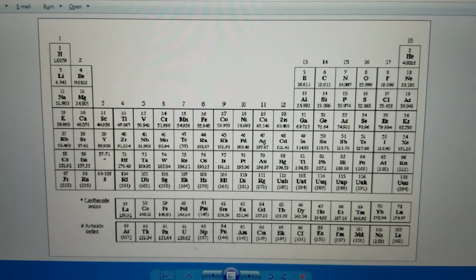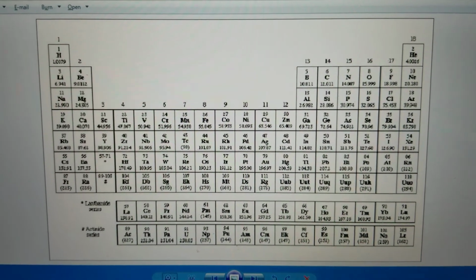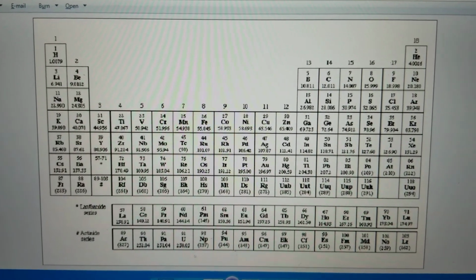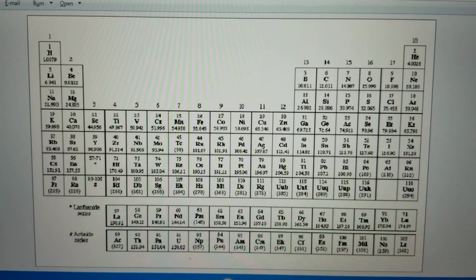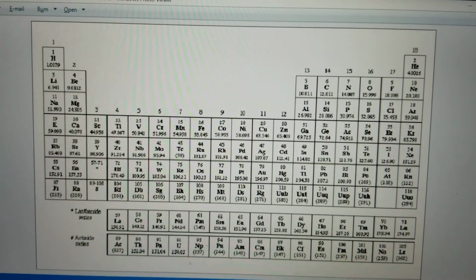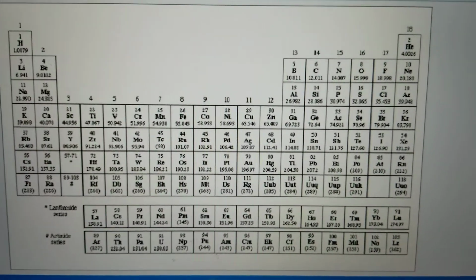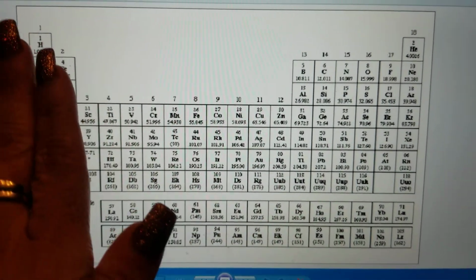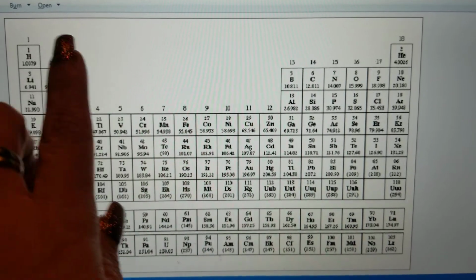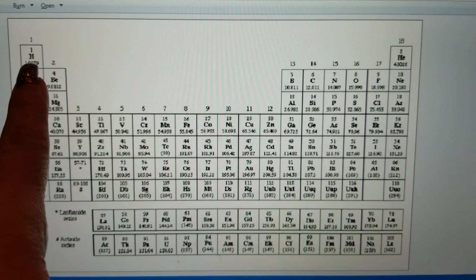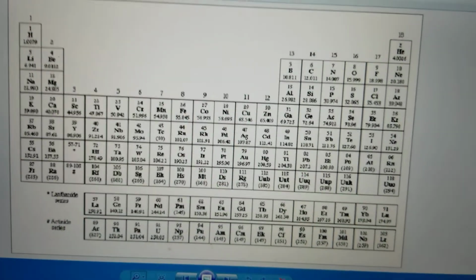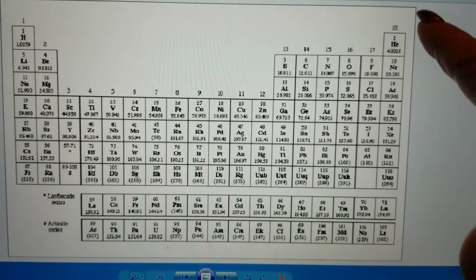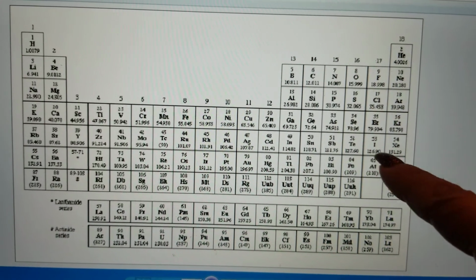Okay, have your periodic table handy because I'm going to talk about charges and group numbers and stuff like that. You should know that most elements are metals, right? So the majority over here are all classified as metals. The only one that's not is hydrogen, that's a non-metal. And just this little corner right here are the only ones that are non-metals.